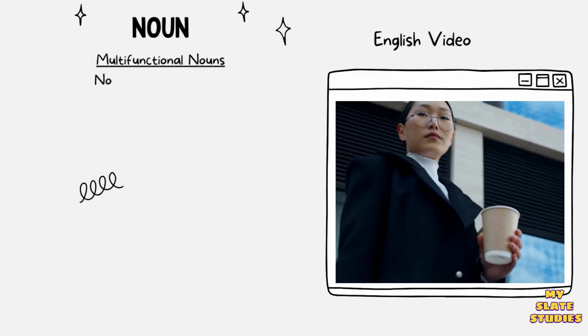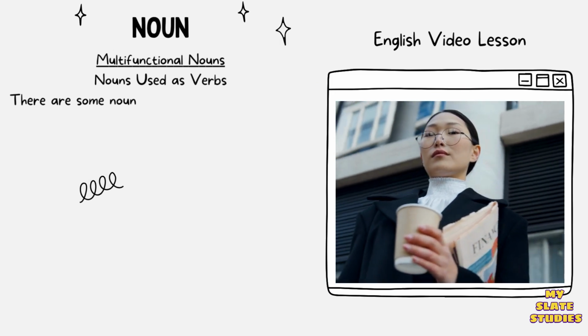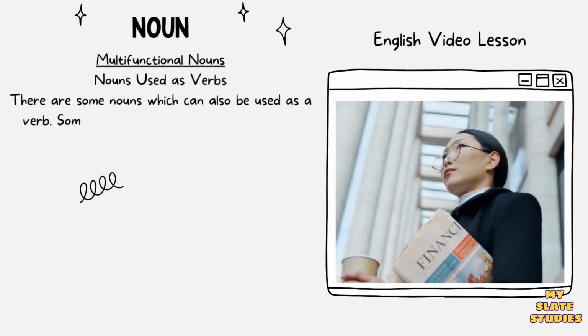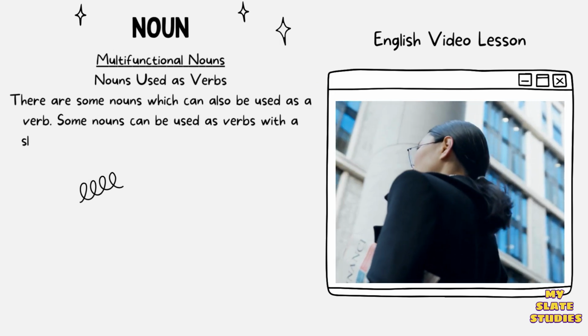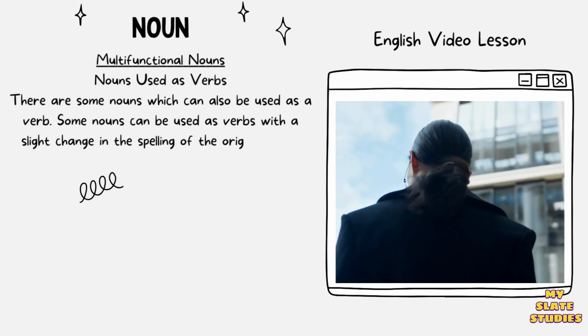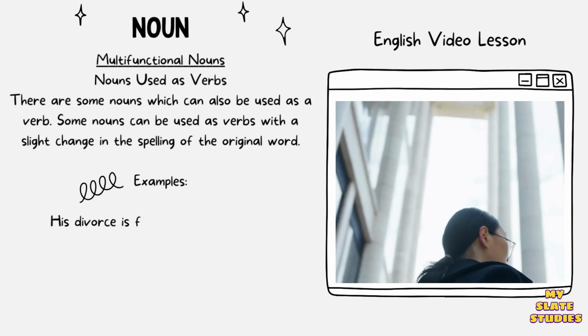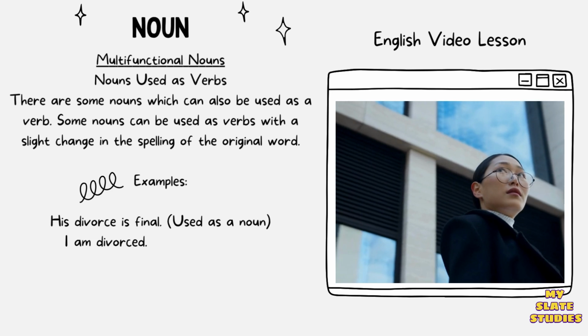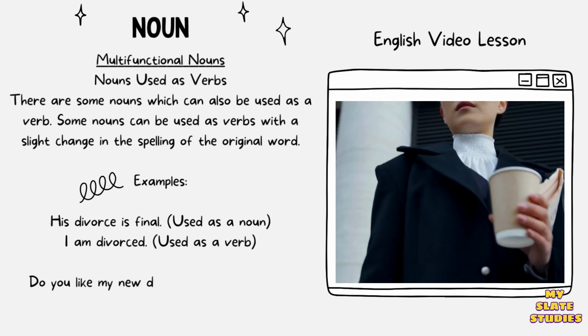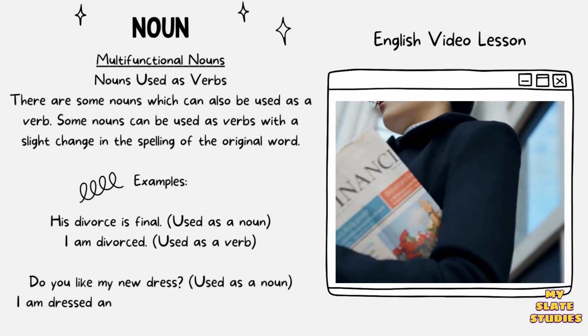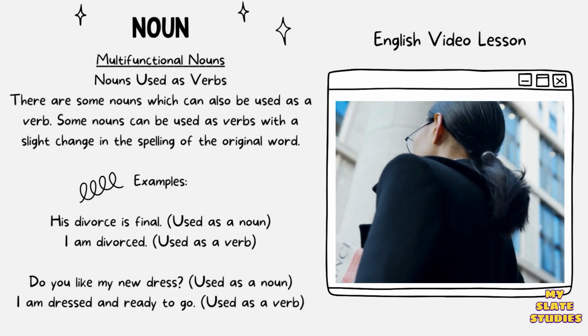Multifunctional nouns. Nouns used as verbs. There are some nouns which can also be used as a verb. Some nouns can be used as verbs with a slight change in the spelling of the original word. Examples: his divorce is final. Used as a noun. I am divorced. Used as a verb. Do you like my new dress? Used as a noun. I am dressed and ready to go. Used as a verb.